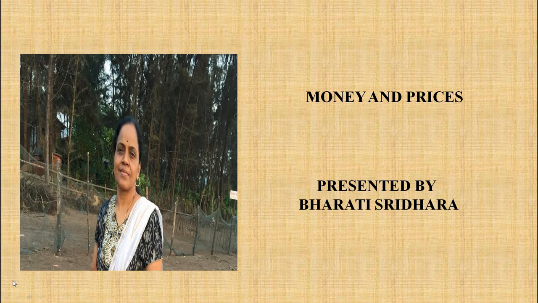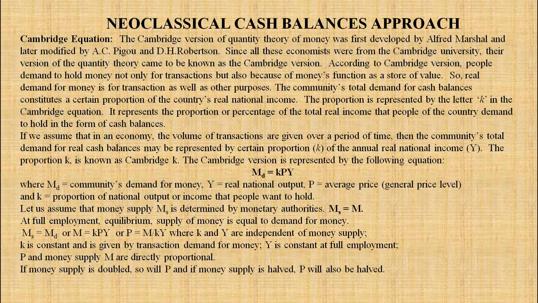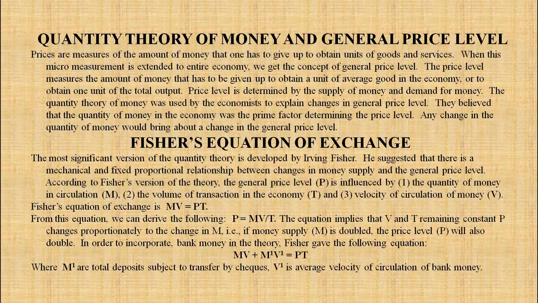We'll start the new point. This is Module 4, Lesson 3, Money and Prices. Module 4, Lesson 3. Name of the lesson is Money and Prices. In this lesson, we have to discuss new things like first is quantity theory of money and general price level, then Fisher's equation, and neoclassical cash balances approach. These points we have to discuss. So the question can be explain the demand for money or quantity theory of money.